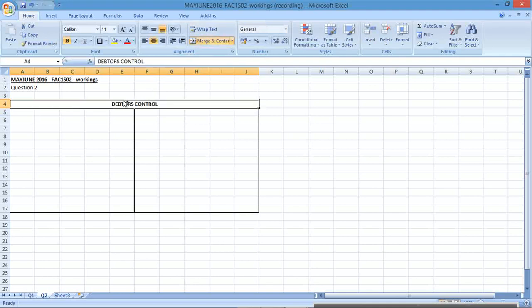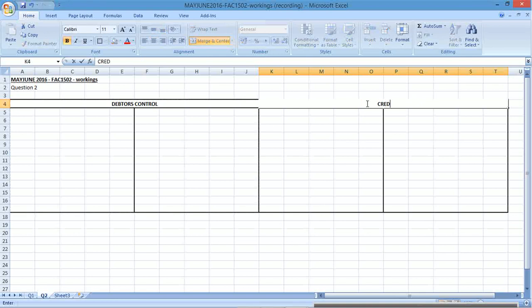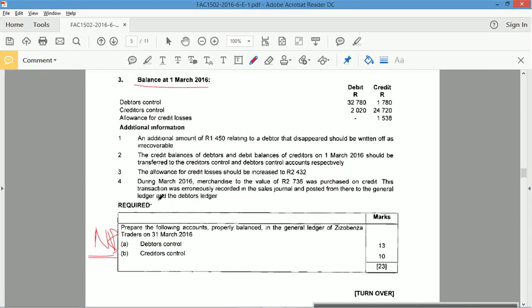Debtors control, creditors control. So let's see how this one went. Alright, starting with this.